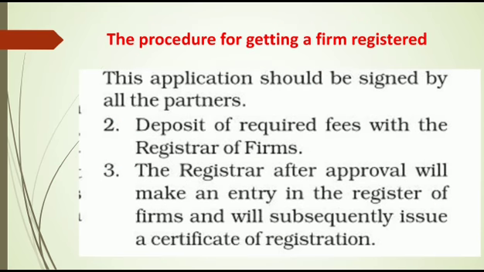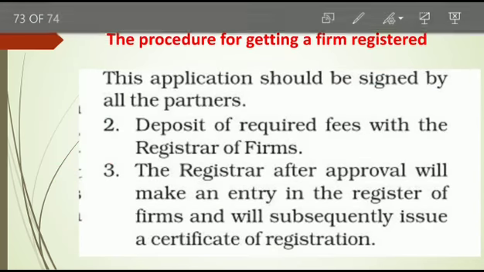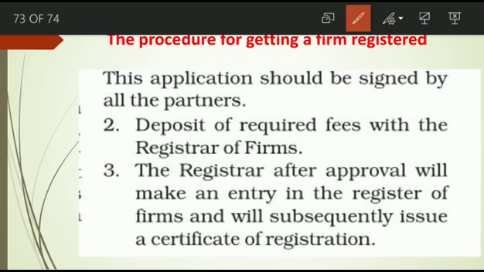Then this application should be signed by all partners, not one partner, all partners should sign.